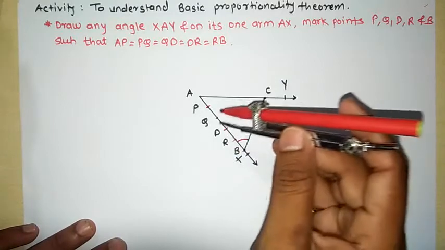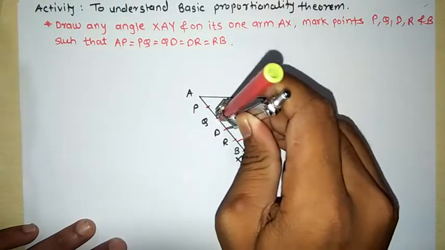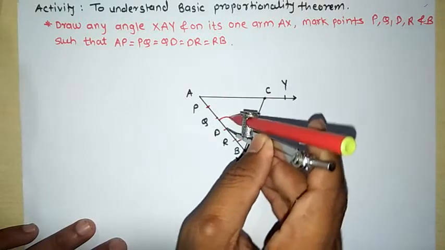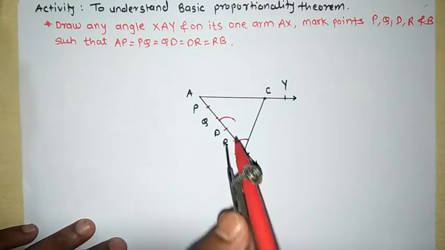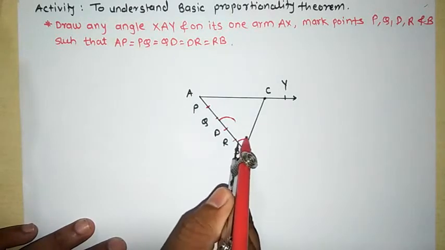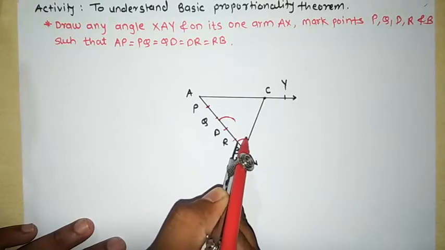Put the compass on point D. With the same distance, put the compass on point D and draw an arc. Like this you have to draw the same arc. Then after this, put the compass on the point where the arc we cut from point B meets.